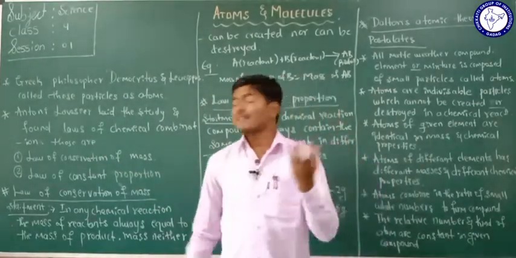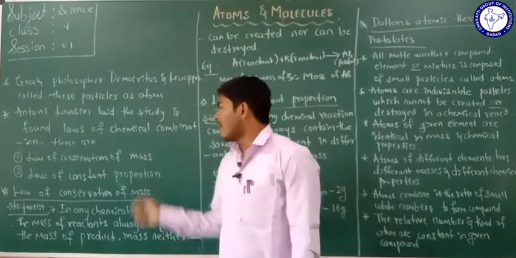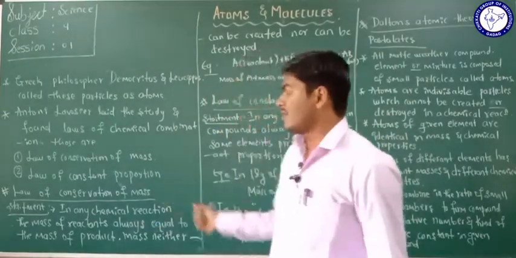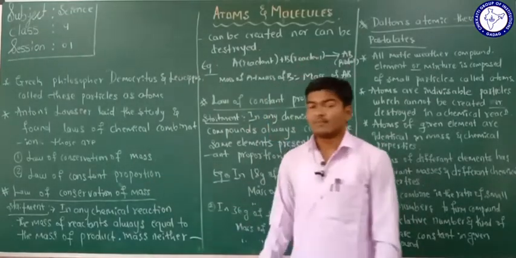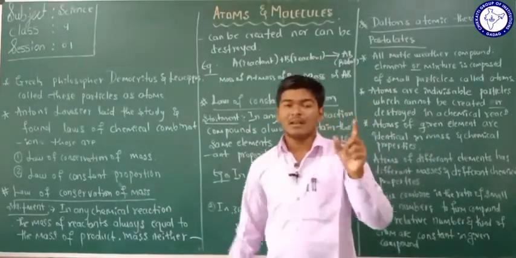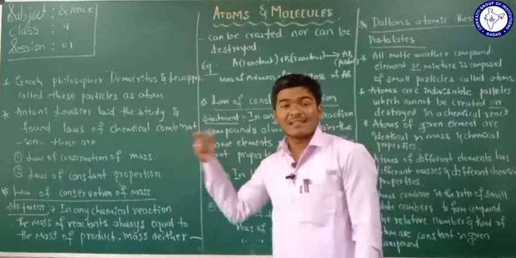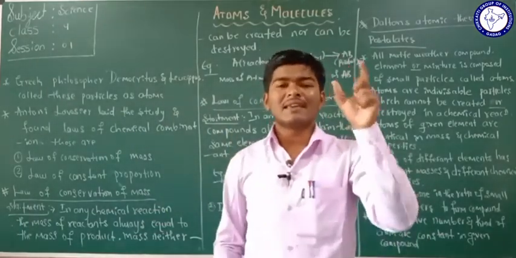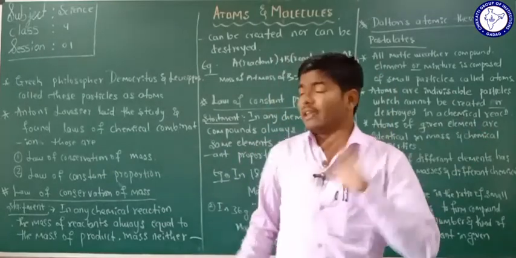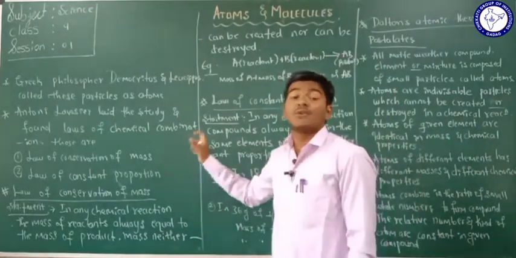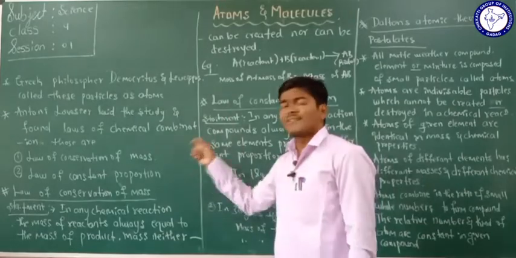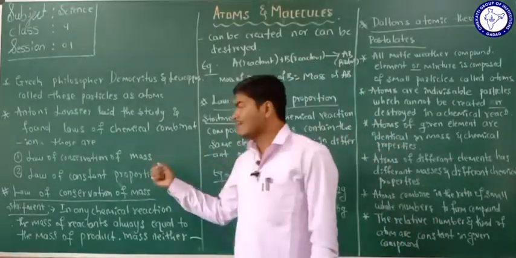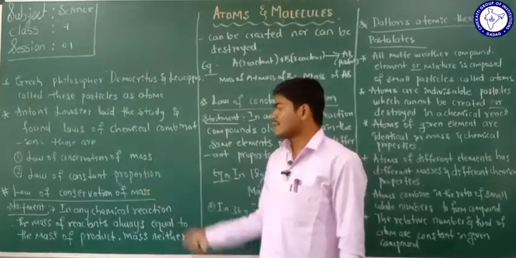So what are these laws of conservation of mass and constant proportions? What do they state, and what is the use of studying them? You have to remember, these are very important laws. These are the fundamental laws for chemical combinations. If you study any chemical reaction, these laws must hold good. Why? Because these are the fundamental laws of chemical combination. So first I am considering here the law of conservation of mass.